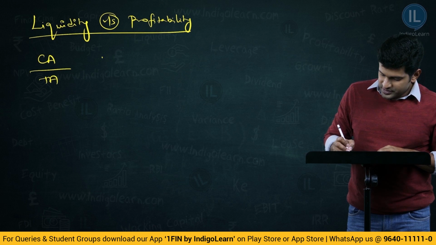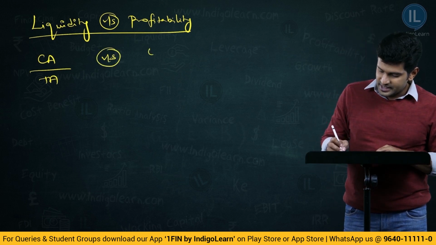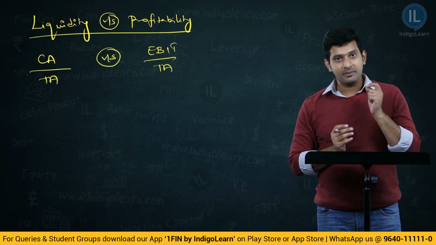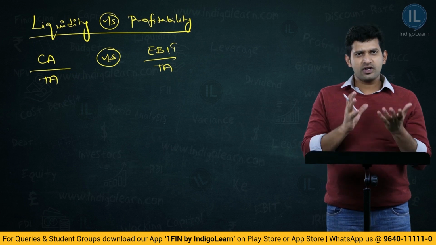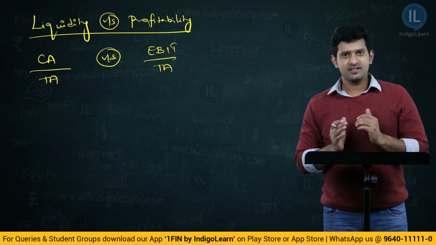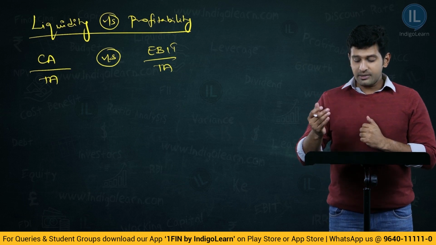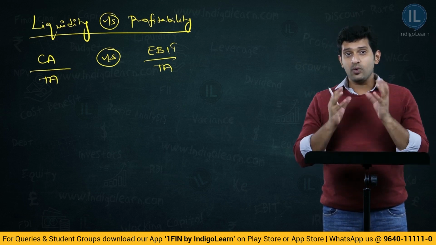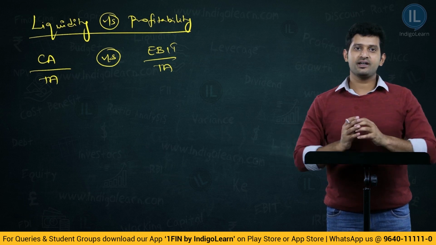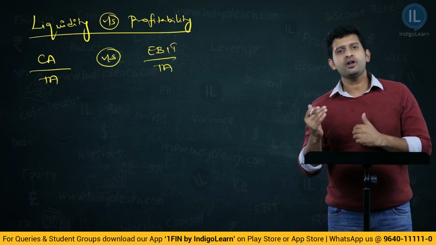Let's see. Versus, how do we express profitability, friends? It is expressed as return on investment. Return is signified by the term EBIT, and investment is signified by total assets, because the total investment is made in total assets only. Hence, current assets by total assets will talk about the liquidity position, and EBIT by total assets will talk about the profitability position. This is just to understand mathematically why there is a contrasting result in terms of liquidity and profitability. That is, we say more liquid, less profit; less liquid, more profit.